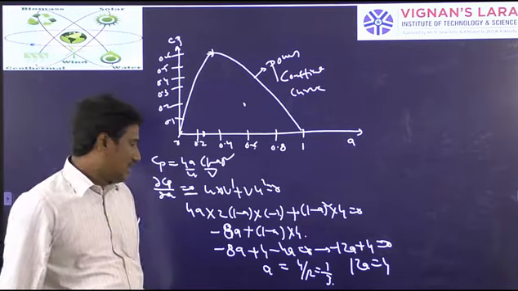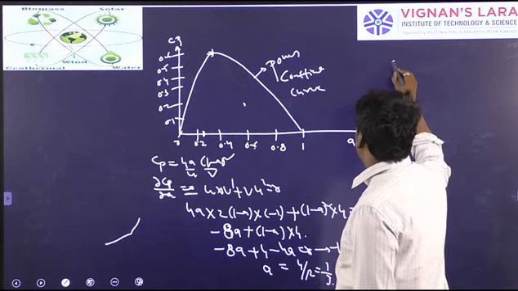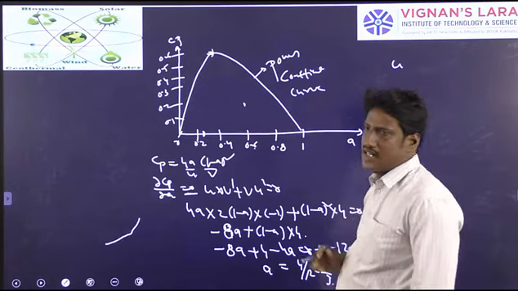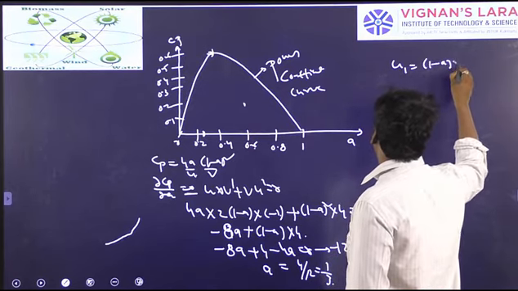Now let us see what the relation is between U1 and U0 at the maximum value of CP. U1 is nothing but 1 minus a into U0.